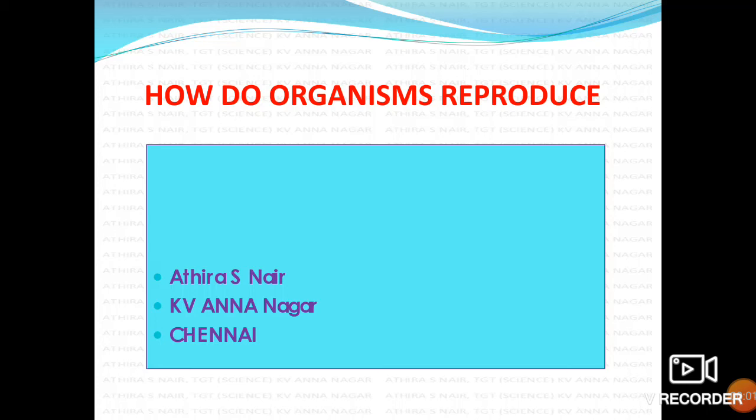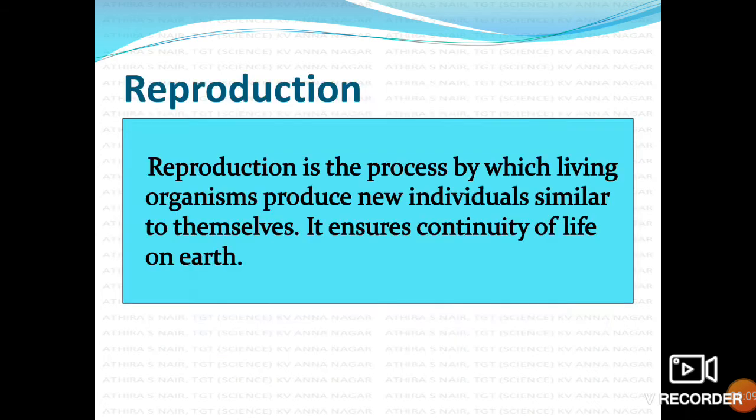Hi students, today we are going to start the chapter How do organisms reproduce? Reproduction. Reproduction is the process by which living organisms produce new individuals similar to themselves. Reproduction ensures continuity of life on earth.